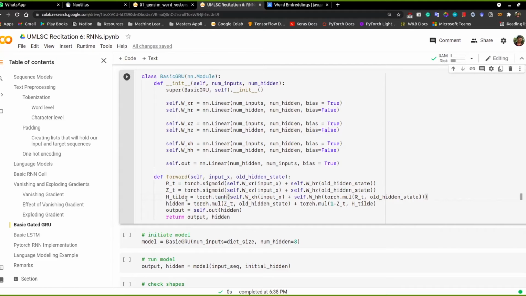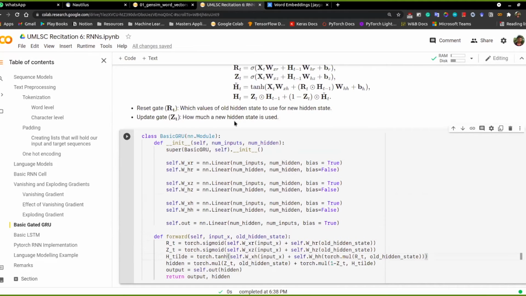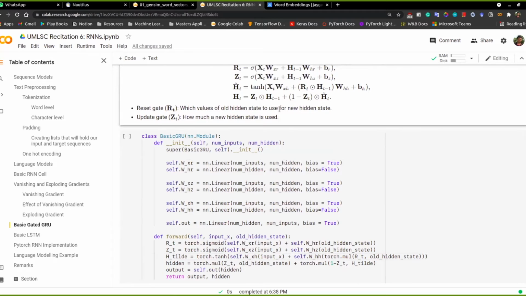And once we obtain this H tilde, then we have the next step, which is about how much of the new hidden state that we have formed right now to include in the overall hidden state that will pass further on.